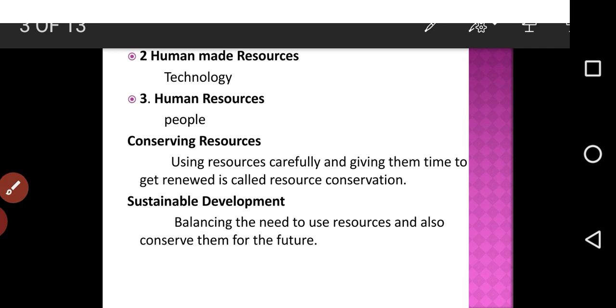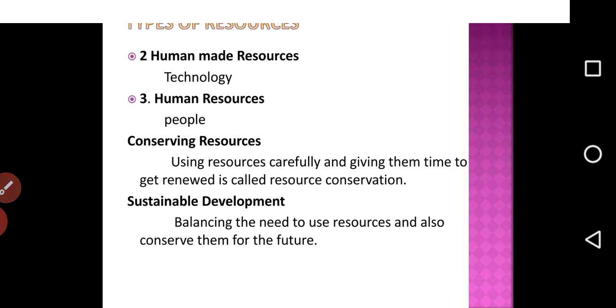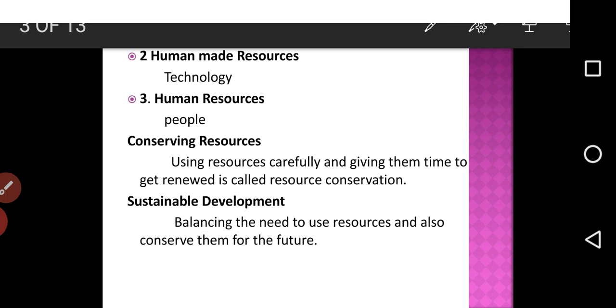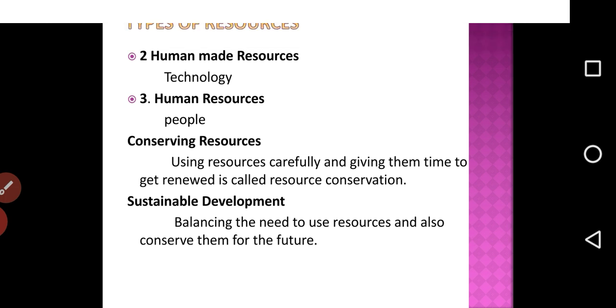Next type of resources is human resources. Third type of resources. Human resources are nothing but people. So people are human resources. Education and health help in making people more valuable resources. So these are the different types of resources.